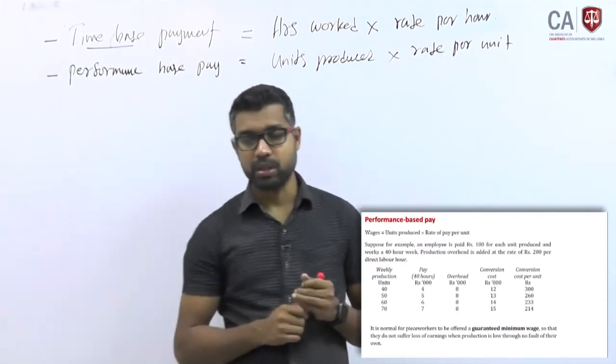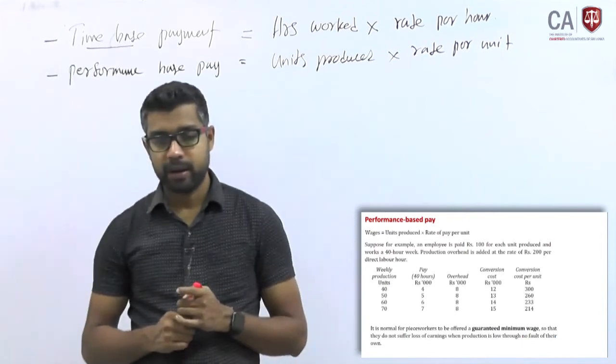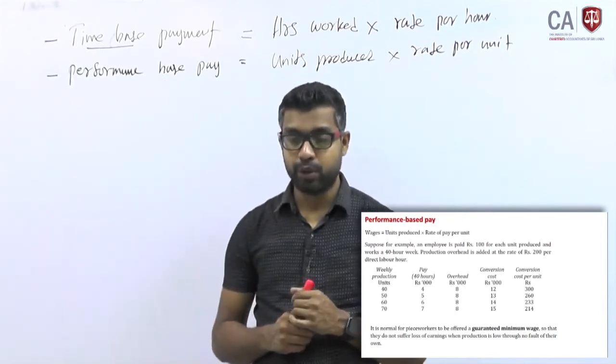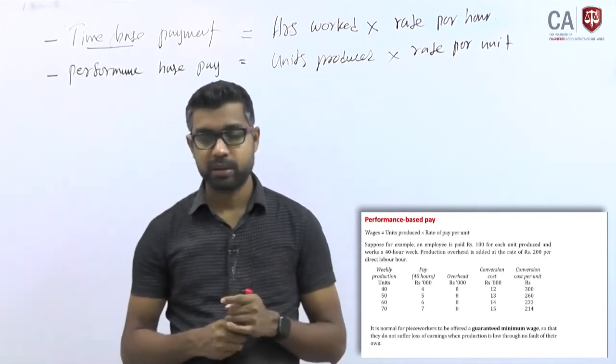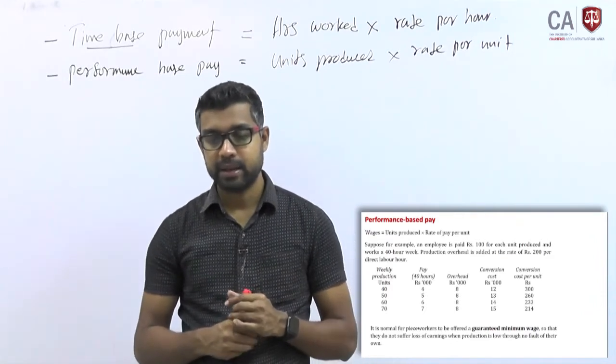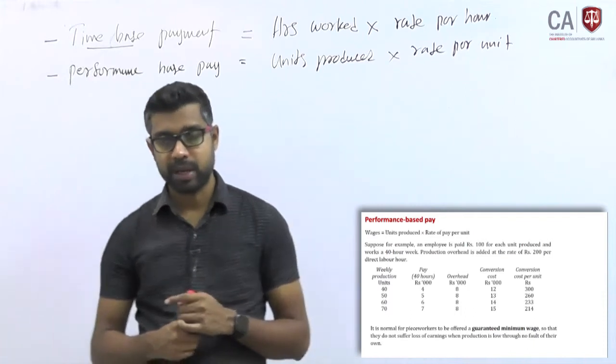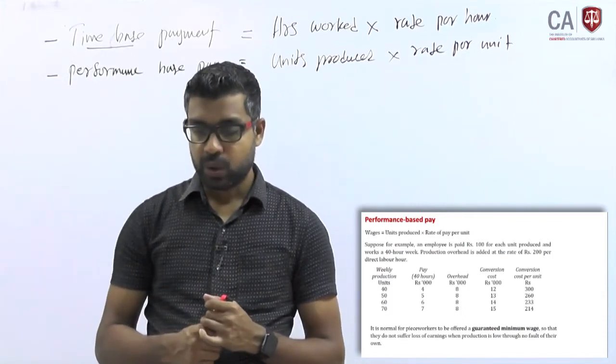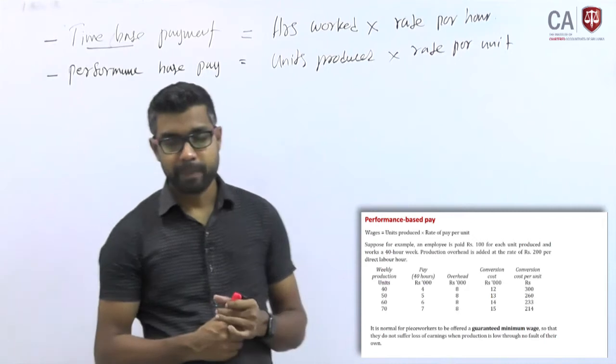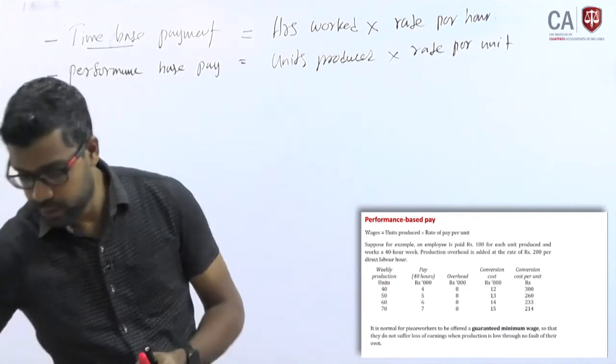Then conversion cost, a combination of direct labor and the overhead: 4 plus 8, 12; 5 plus 8, 13; 6 plus 8, 14; 7 plus 8, 15, all in thousands. Conversion cost per unit, how do you calculate cost per unit, right?